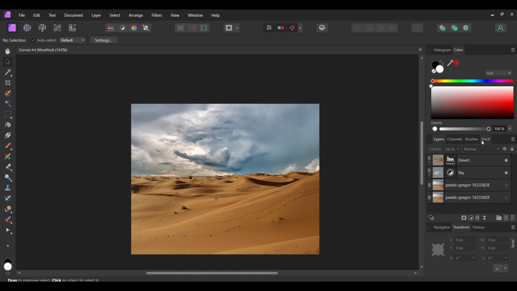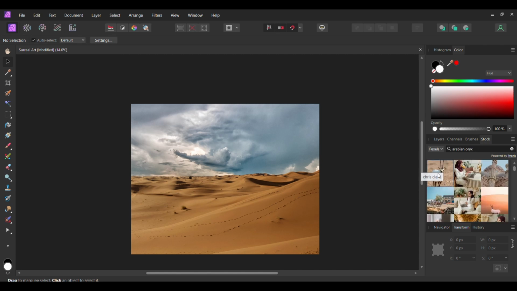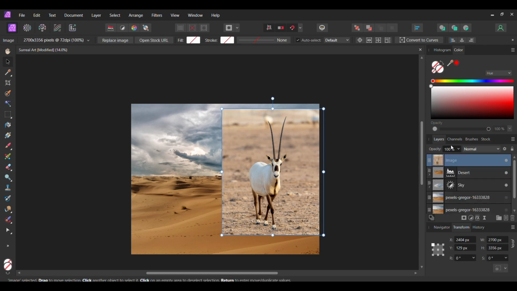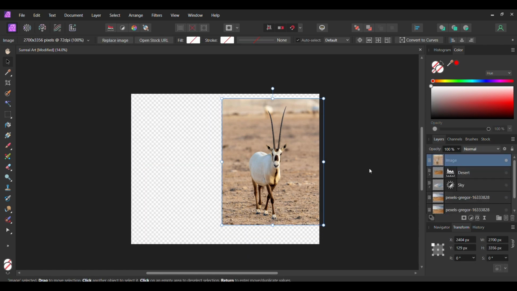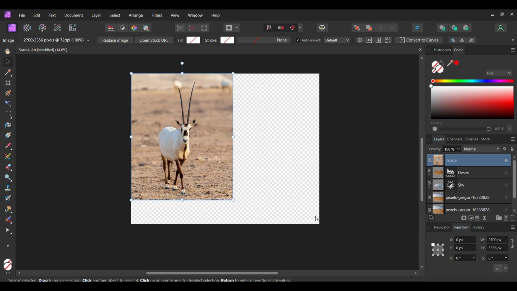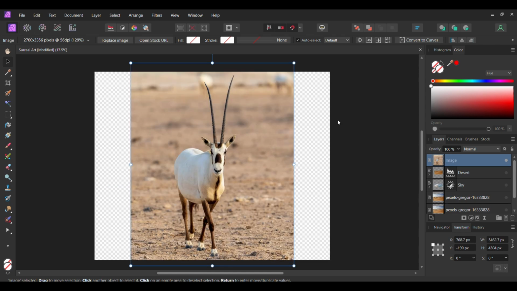Next, go to the Stock panel. Select the pixel search. Type Arabian Oryx. Select the first image and drag it onto the document. Turn the desert and sky layers off in the Layers panel. Grab the Move tool. In the Transform panel, make sure the Lock Aspect Ratio is on. Take the Move tool and resize the image the way you see it on the screen.